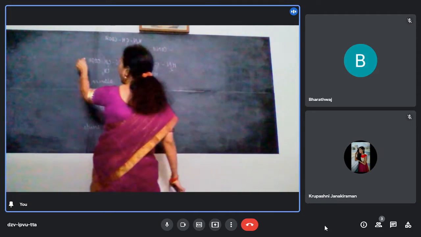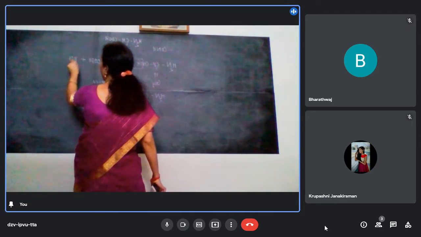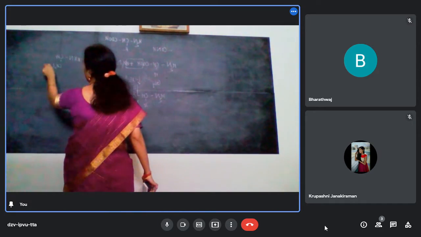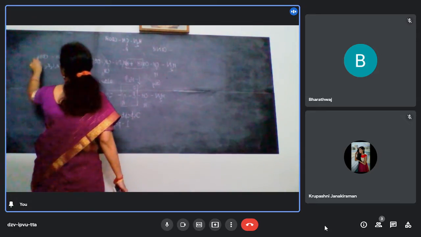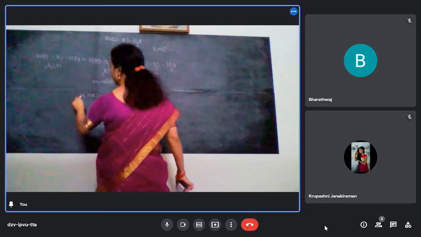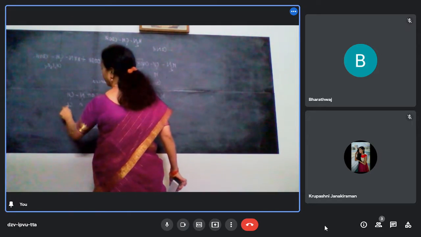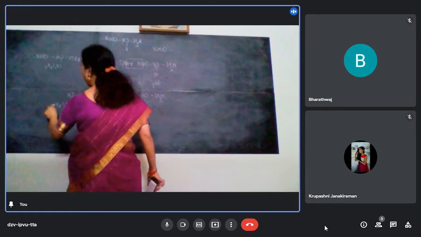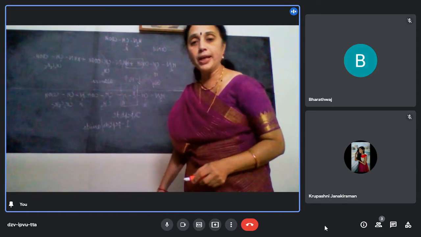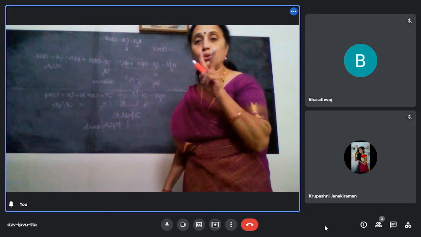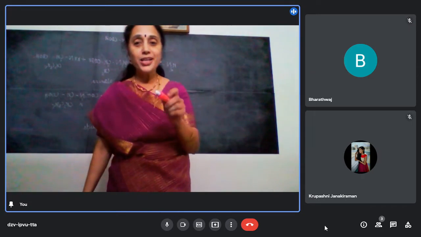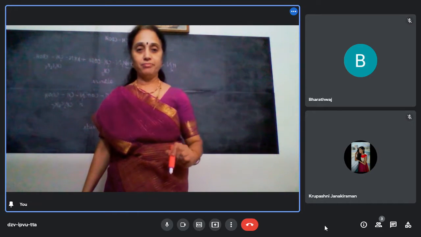I can now again react this with another amino acid, for example, phenylalanine. And the chain goes on. Again I will get a compound over here. So this will be called a tripeptide. Tripeptide means 3 amino acids and 2 peptide linkages. Very important. Why? Because they will ask you the number of peptide linkages.